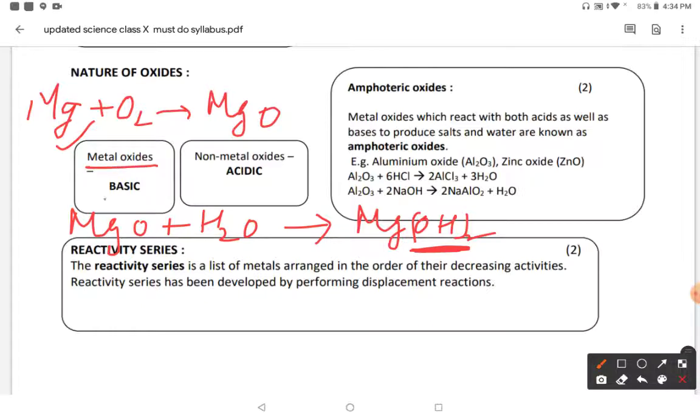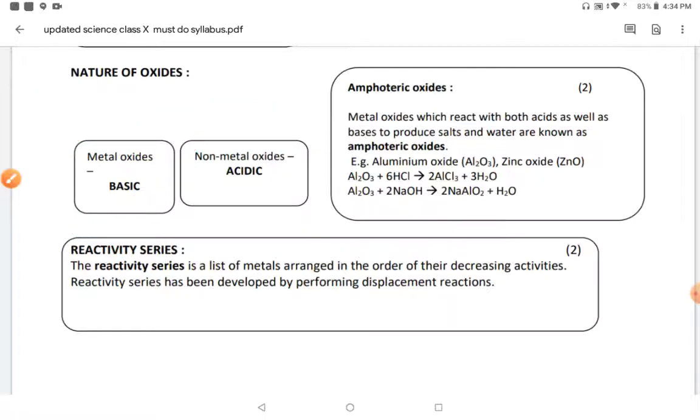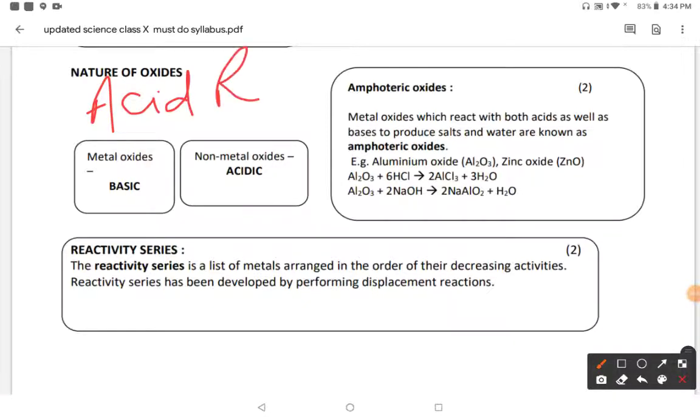So metal oxides are basic in nature because they turn red litmus paper blue instead of turning blue litmus paper red. Non-metal oxides are always acidic in nature. Then you can give so many examples. As the name suggests, acid, you have heard about acid rain. What is acid rain? Some pollutants are present in the air like carbon, sulfur, nitrogen. When these non-metals react with oxygen, they form oxides, like carbon dioxide.